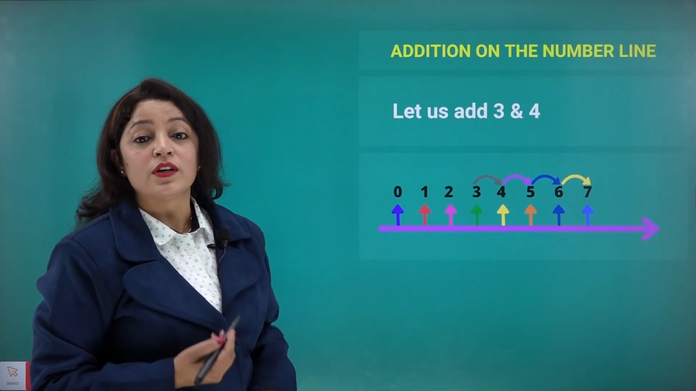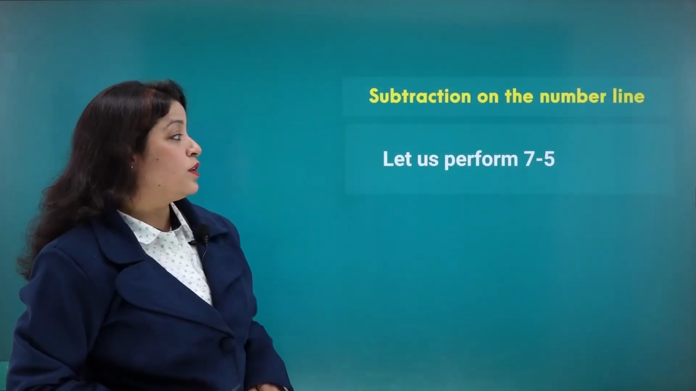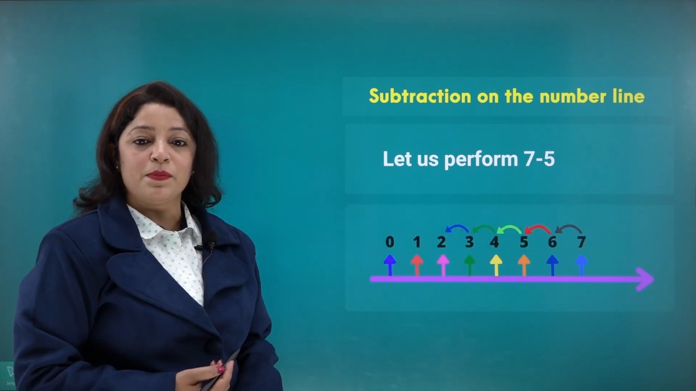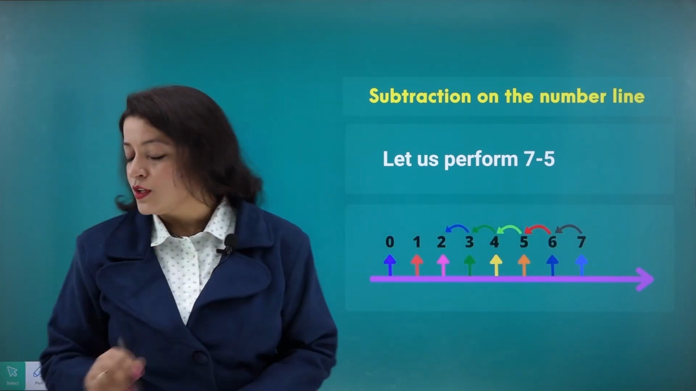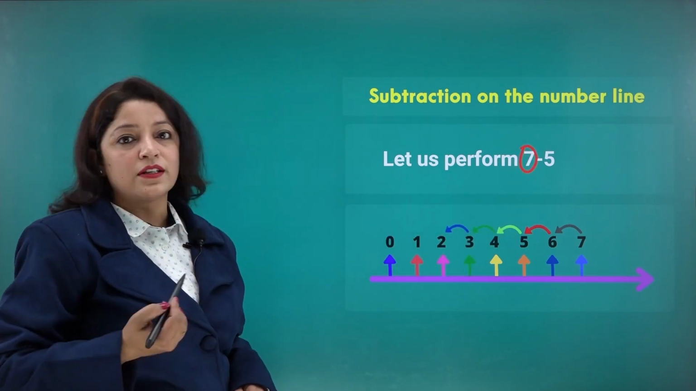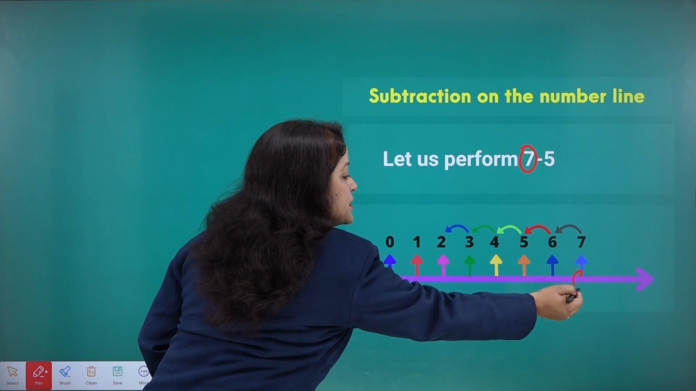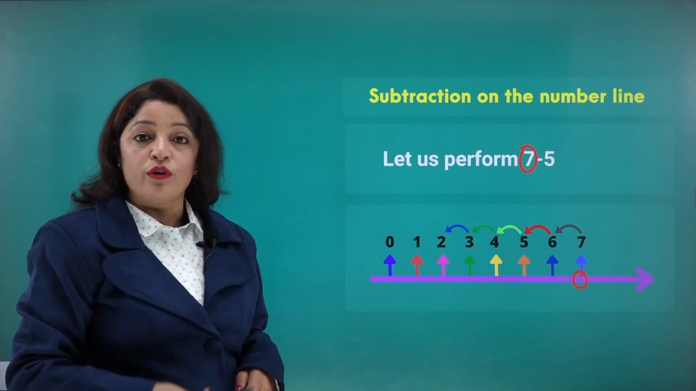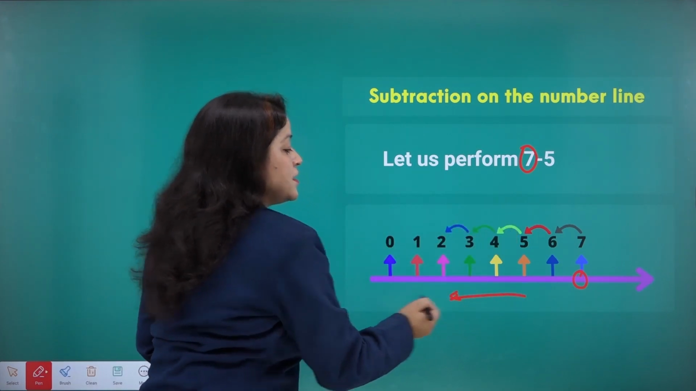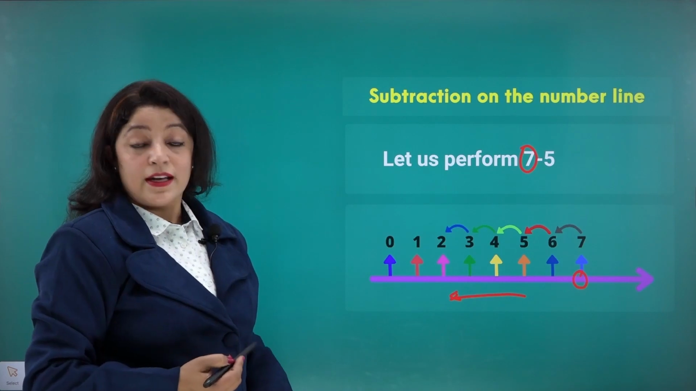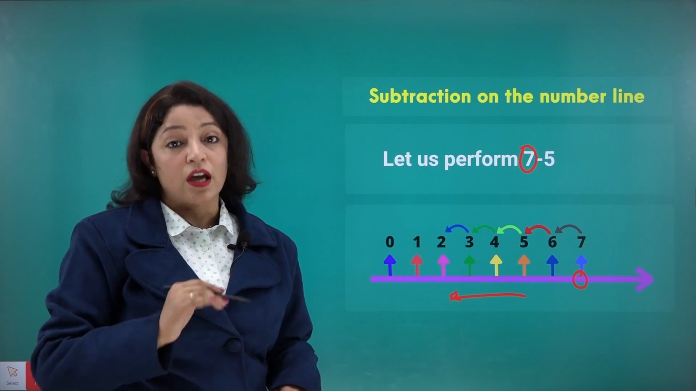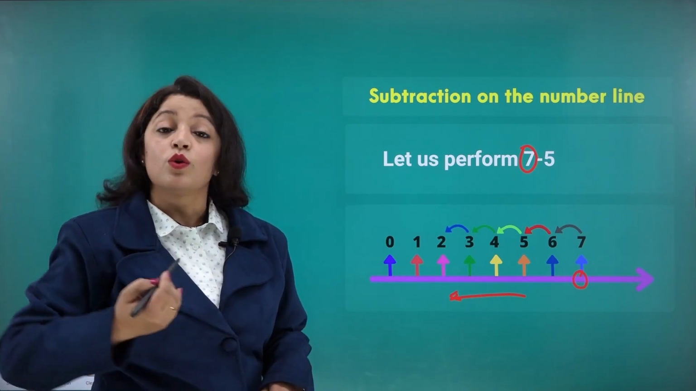Let's see what about subtraction. Subtraction on the number line. Here, let us perform 7 minus 5. Very simple. Again, here we need to start with the number 7 because from 7 we have to subtract 5. So, we'll begin from 7 and how many steps we have to go? 5. But this time we have to move towards the left side because in subtraction we have to come to the left side. As you already know, while doing the subtraction, the number reduces, it decreases. That means on subtraction, it goes down.